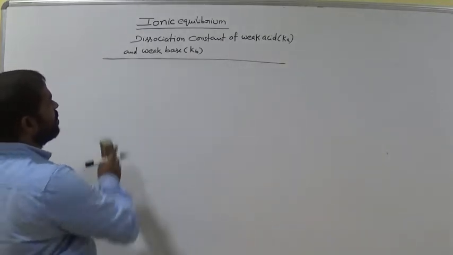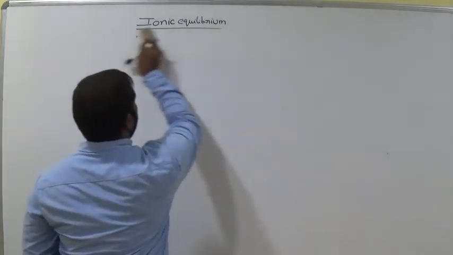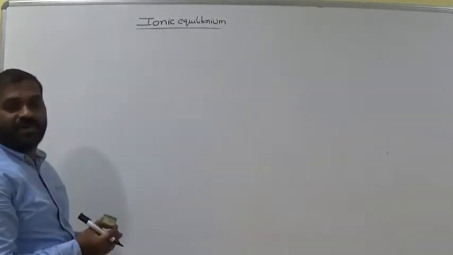So the next important concept in ionic equilibrium is the ionic product of water.